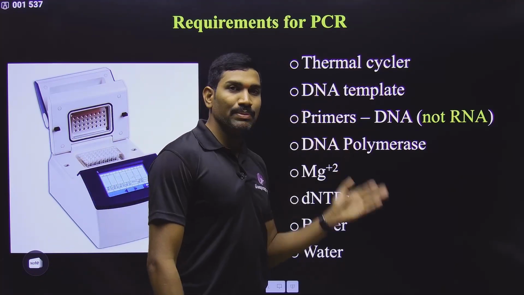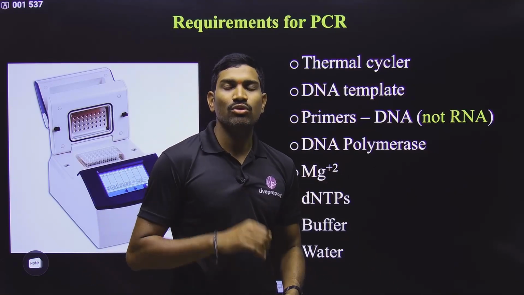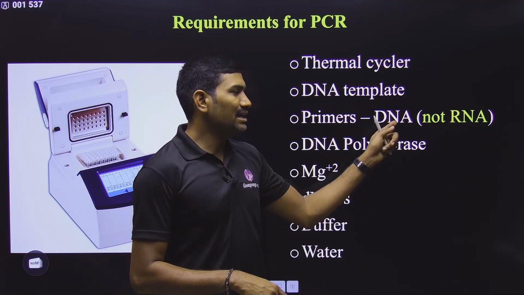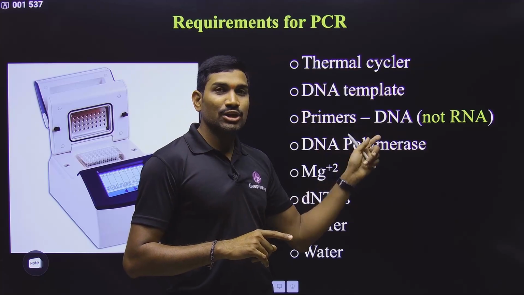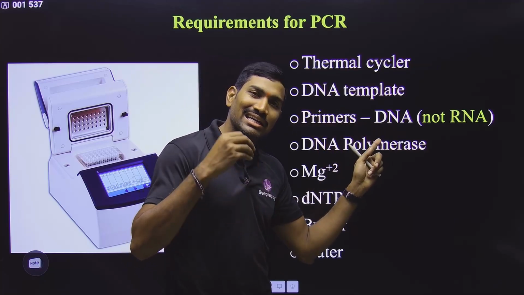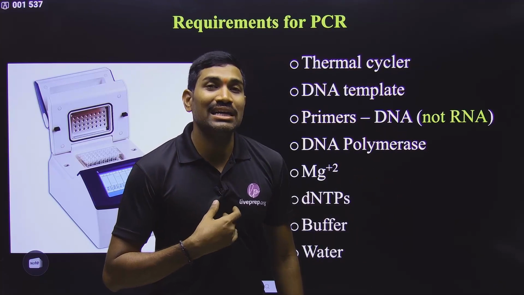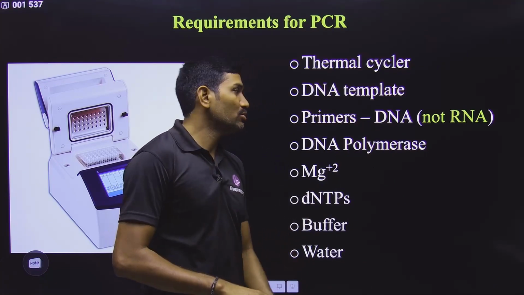But here in PCR, it is an in vitro process. If you use RNA first, who will remove that RNA? Again we would need to remove it, so why make it double? That's why we directly use DNA primers. Very, very important point: the primers used in the PCR process are directly DNA primers. Please remember this. But the primers produced inside the organism are RNA primers. This is one important point that you need to notice.